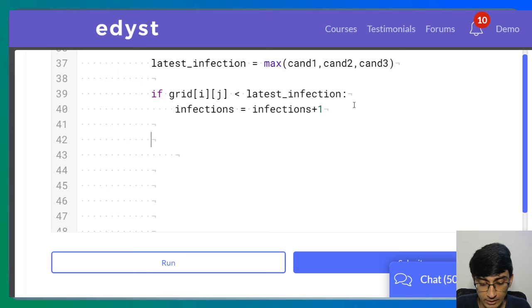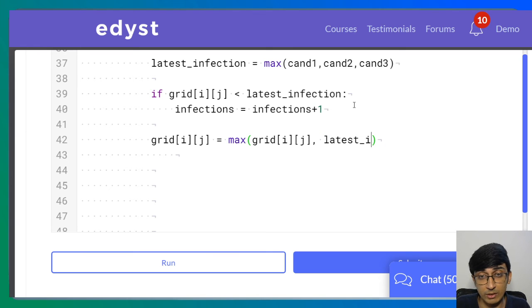Okay, and we will also have to update our current grid value. Grid i j is equal to the maximum of either the latest day in which I'm going to get cleaned, or the latest infection. This is to take care of that 8 and 11 case. Let's say I'm getting infected later on, I don't want to say that I'm going to be cleaned earlier, because if I'm getting infected later, that is what should be stored here.